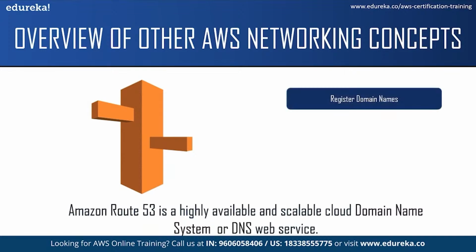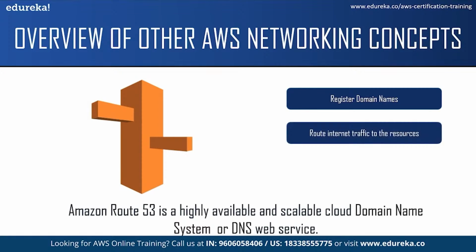First, it registers your domain name. Every website needs a name, be it edureka.co or anything like facebook.com. So Route 53 lets you register a name for a website or web application, known as a domain name. The second function is it routes internet traffic to the resources for your domain. So when a user opens a web browser and enters your domain name or the subdomain name in the address bar, Route 53 helps connect the browser with your website or web application.